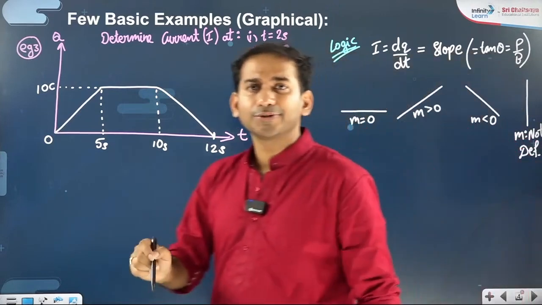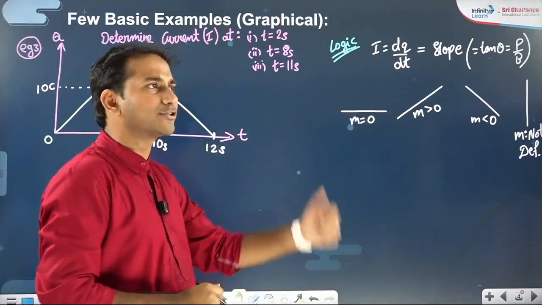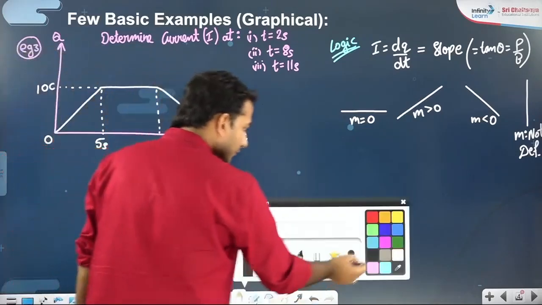I hope the logic is clear to you. So we will be looking for these types of lines: increasing, decreasing, horizontal or vertical. Okay, that was just the logic. Now let me get back to the question.